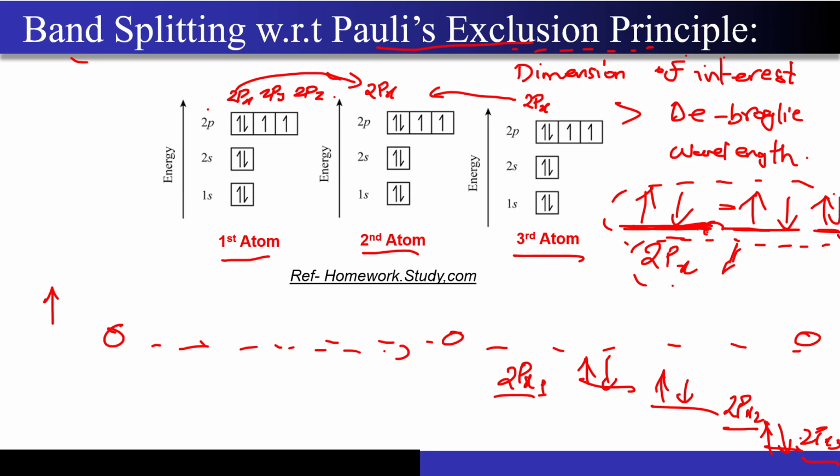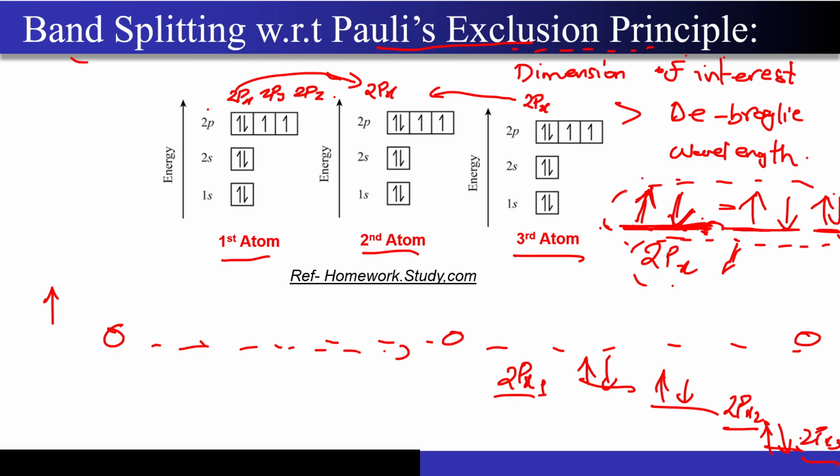So now instead of imagining it from a wave function point of view, if you are finding it difficult, you can also think about the band splitting from this point of view: if I bring all the atoms very close with respect to each other, there will be a lot of electrons present in the same orbital, and that is not even allowed, right.